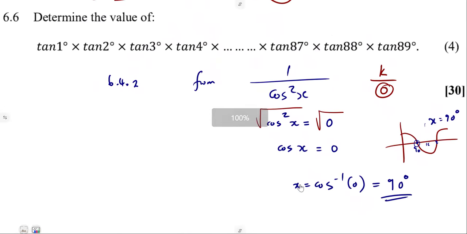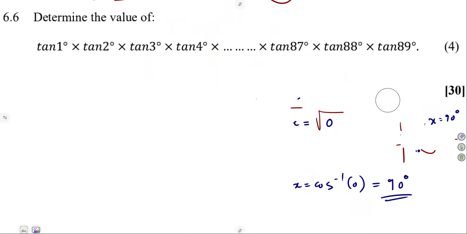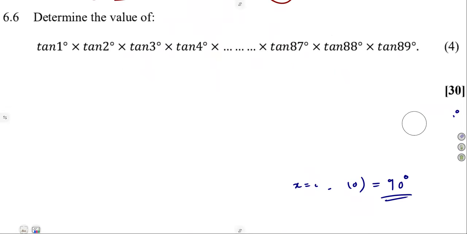6.6, determine the value of this. All right, there they just want you to play around. There's something that they will be hiding that you just need to study here. All right, so that's 6.6: tan 1 times tan 2 and so on up to 89. Why is it that we do not have 90?